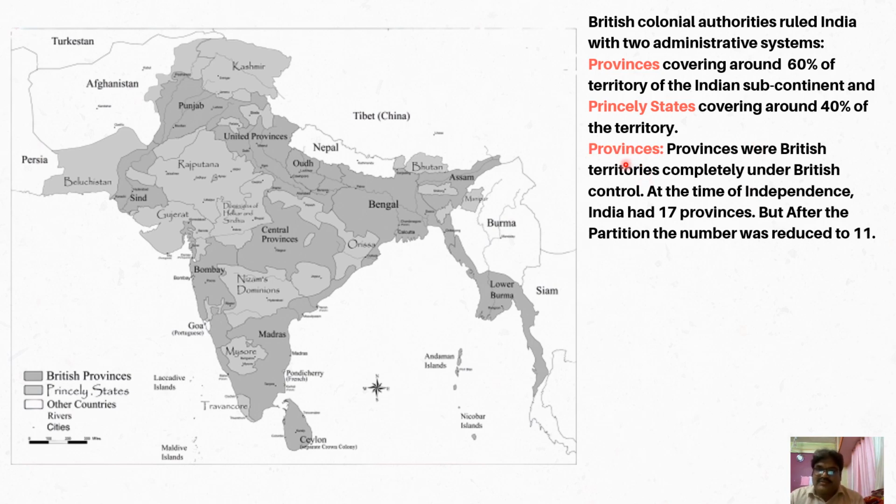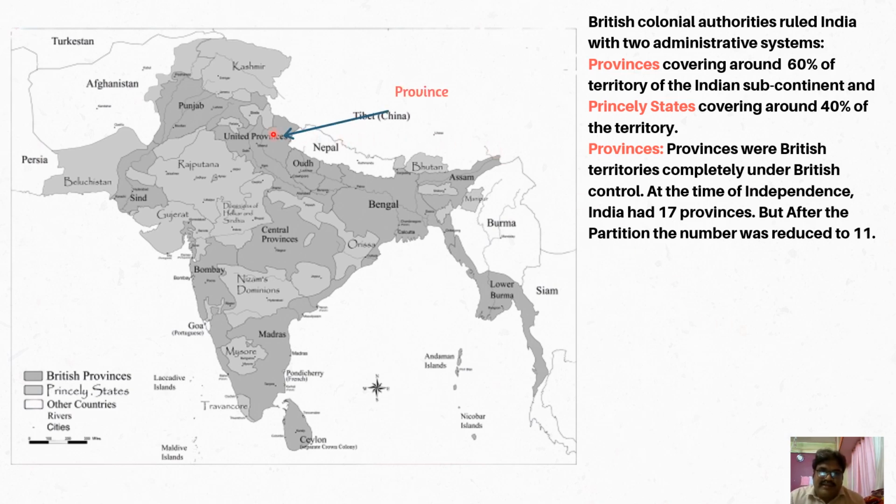So what are provinces? Provinces were British territories completely under British control. At the time of independence, India had 17 provinces, but after the partition, the number was reduced to 11. You can say that provinces were those geographical areas where there was direct control of the British government, such as the Bombay province. Around 17 provinces existed during that time. But after the partition of India, some provinces were merged or went to Pakistan, and that's why the number was reduced. For example, you can have an example here.